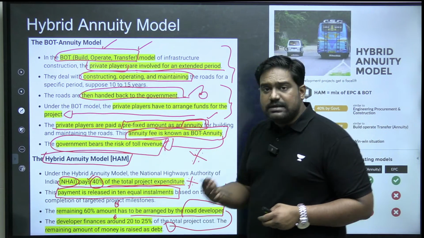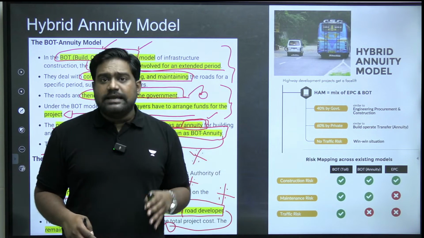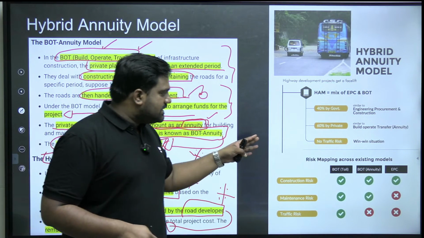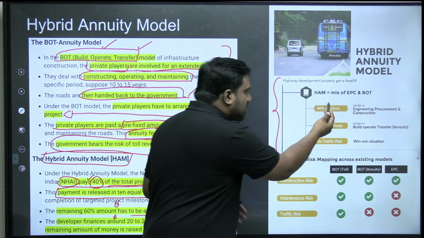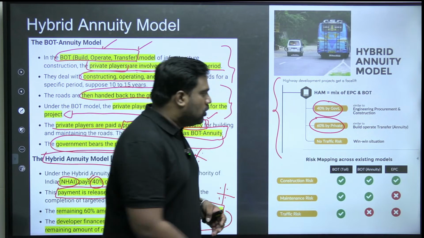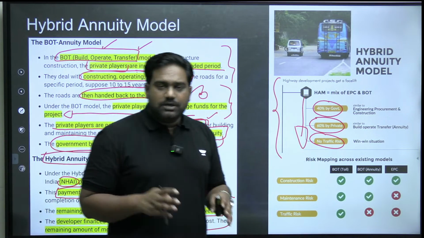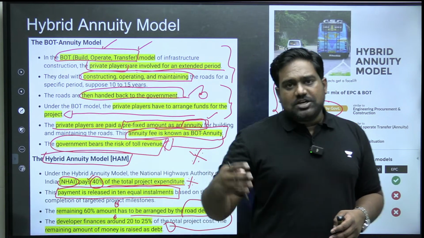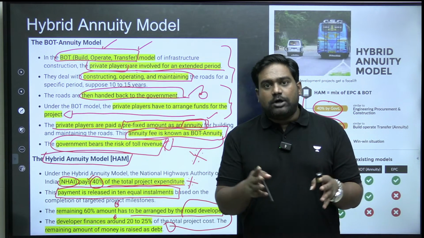Initially, we did see a big increase in road construction activity, but now it is faltering, it is slowing down. See, in the HAM model, there are definitely certain advantages. 40% upfront funding by the government, 60% by the private developer through loans. So this reduced the risk. It reduced the financial burden. It also reduced the operational maintenance burden as well. It brought the best features of the EPC and BOT annuity models.